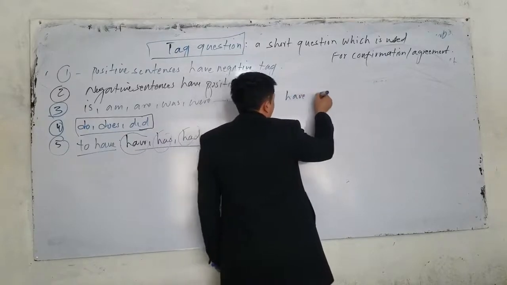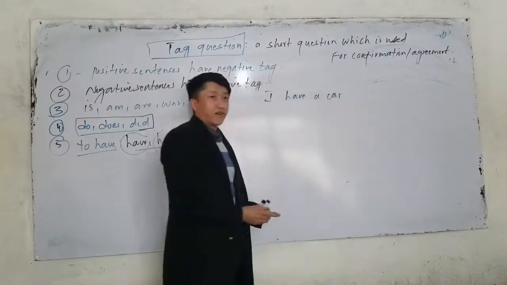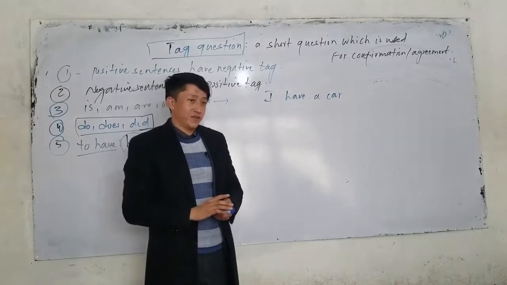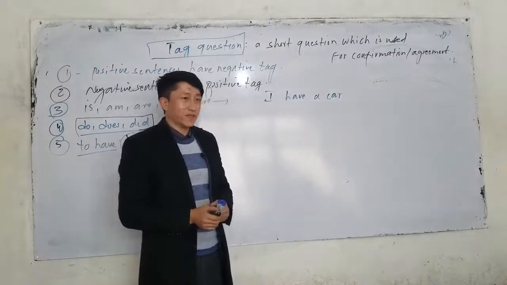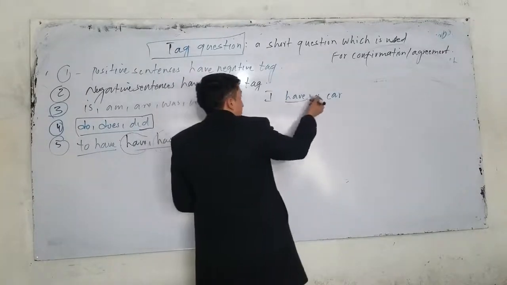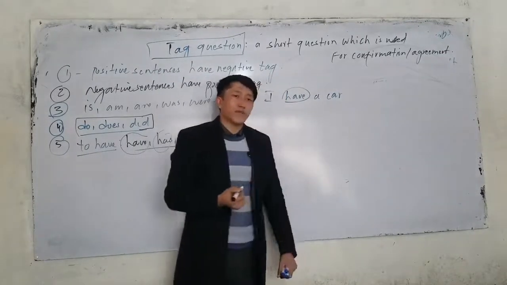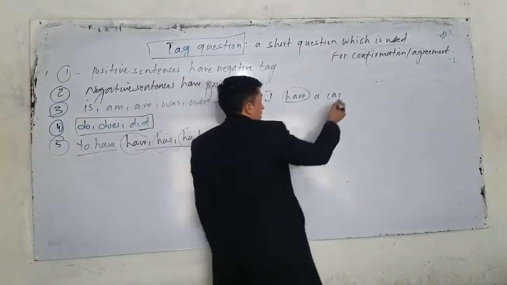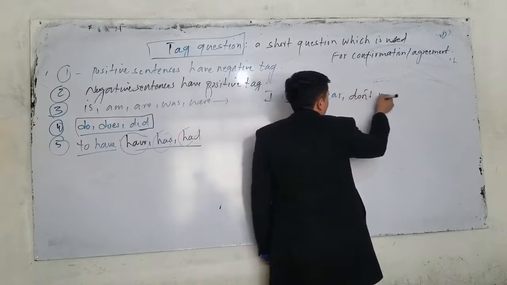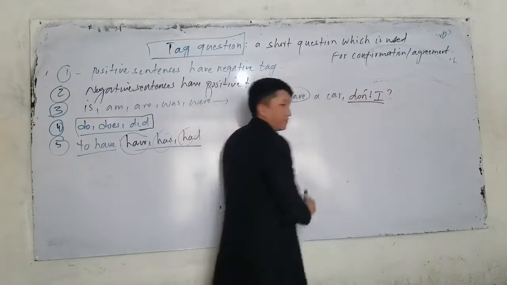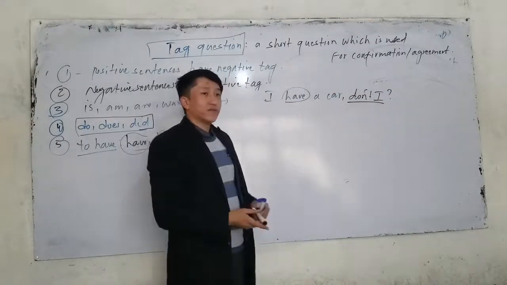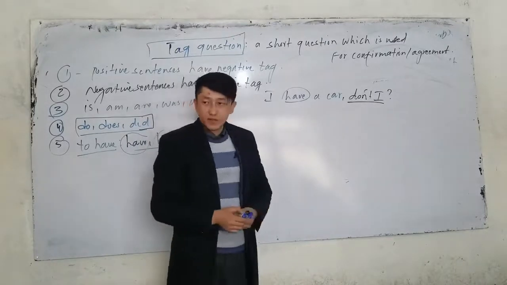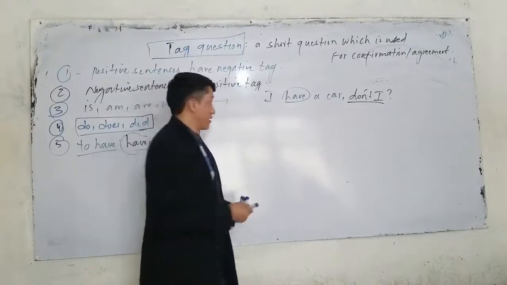What is the tag? I have a car. What is the tag? Who can tell me the tag question for this one? Now here, listen up. What is have? Is have an auxiliary verb, or is it a main verb here? What is the tag question now? So we have to say, I have a car, do I or don't I? It's not very difficult, guys. Don't I? Why? Because have is used as what verb? As a main verb. If they are used as main verbs, the auxiliary verb in the tag should be do, does, and did.